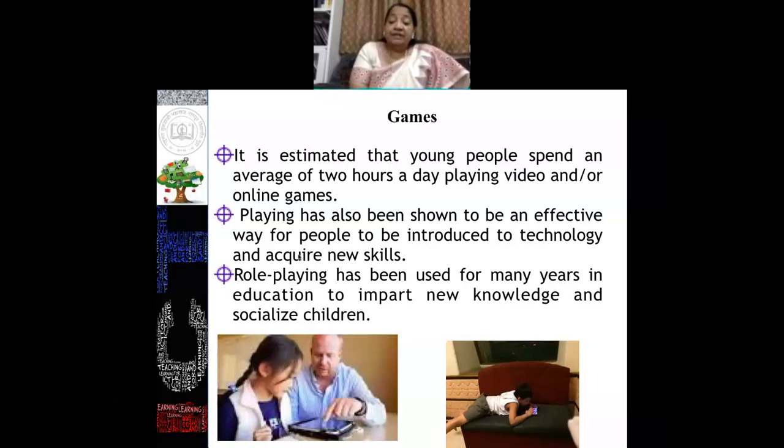This is a picture which I have taken from a restaurant. One child, instead of eating, was playing with the mobile phone. So this is the way students and children engage themselves, and they find playing that mobile video game very much interesting.